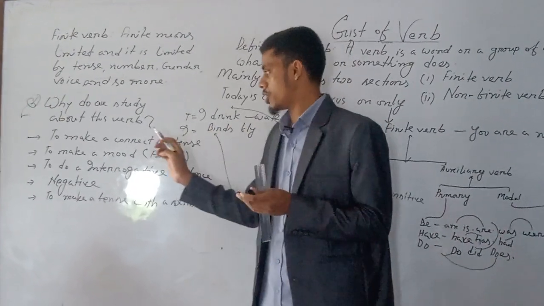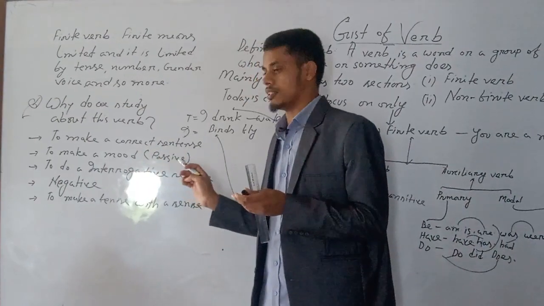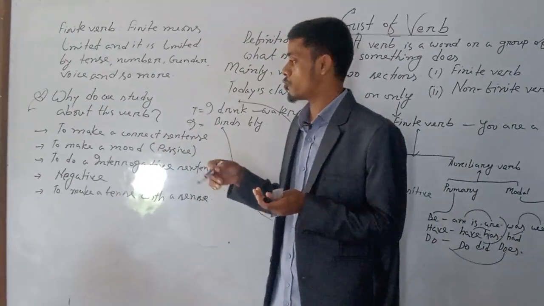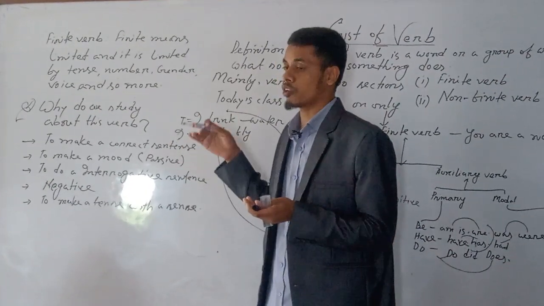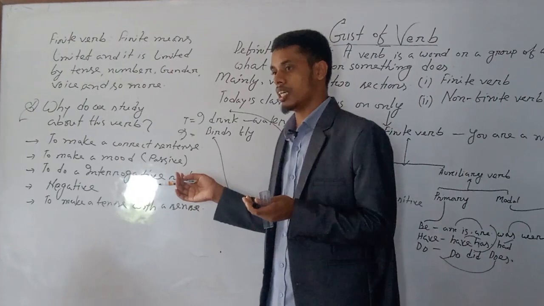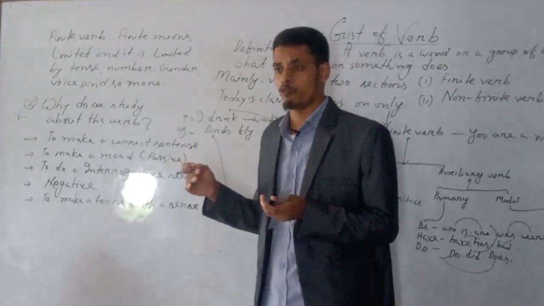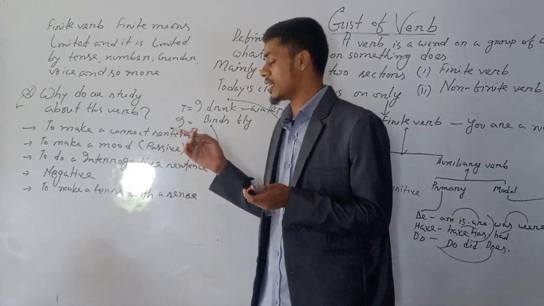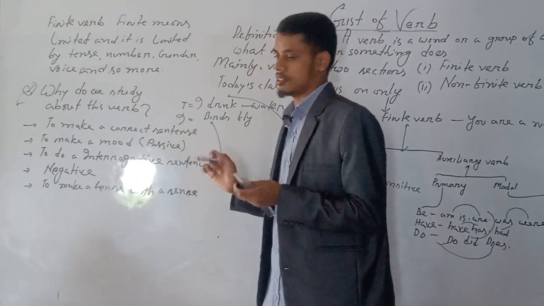Next, to make an interrogative sentence. If you want to make an interrogative sentence, you have to follow tense and verb. That is mandatory. Negative sentences are also related to that. And the last reason is to study tense with sense.